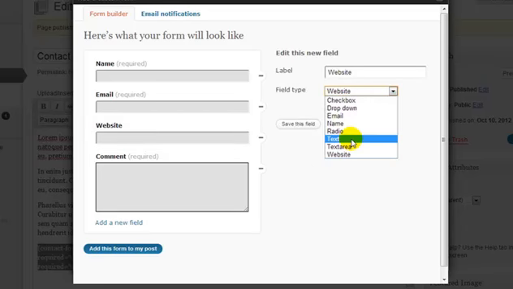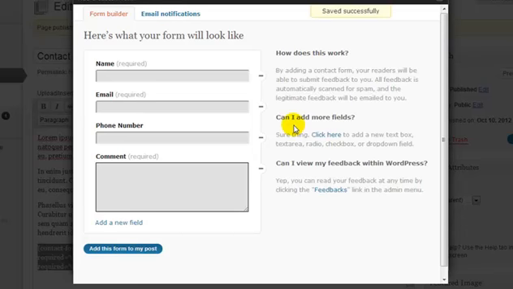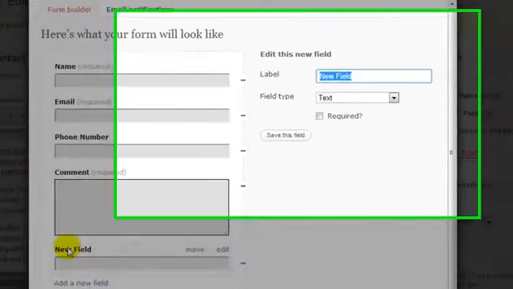I'm going to change this to text, and I'm going to change that to phone number. I'm not going to make it required because most people don't like to give out their phone number. I'm going to click Save this field. So now we're asking for a phone number. Maybe I want to ask some other questions, so I'm going to add a new field.